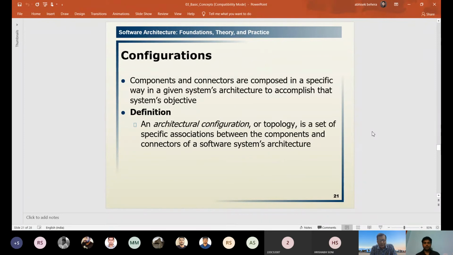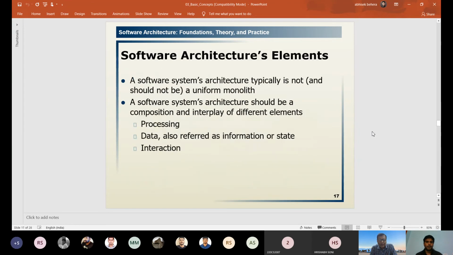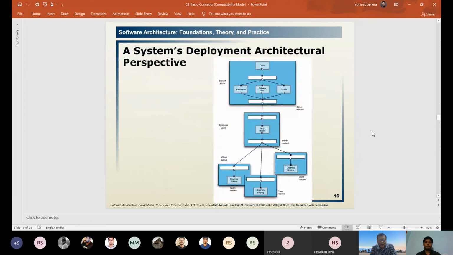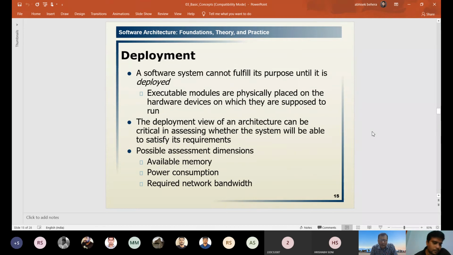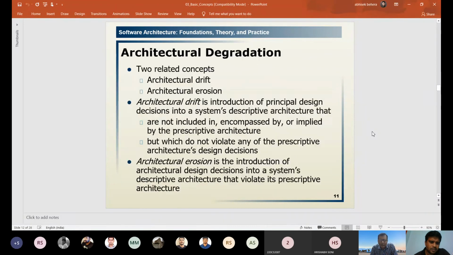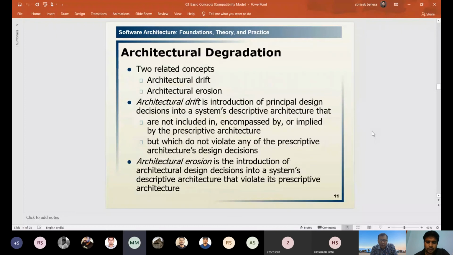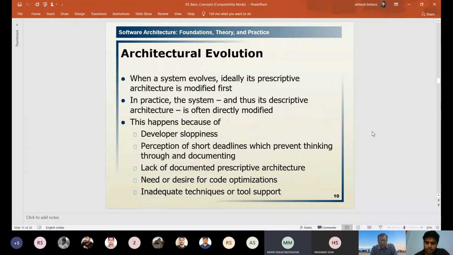No, that diagram. No, this one, sir. Press after. Yeah, that big diagram. Now you are going backwards. Slide 22, sir. Slide 22.